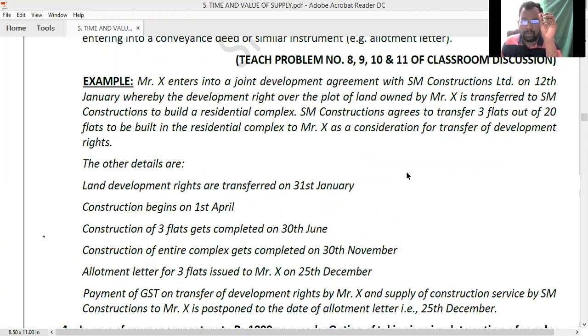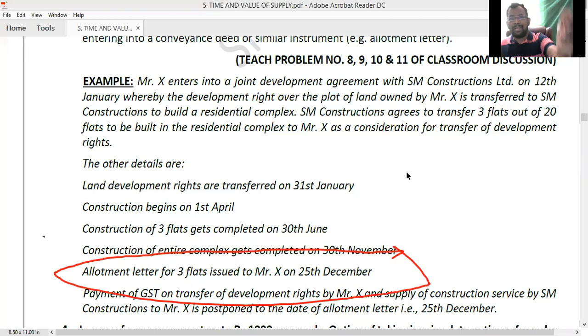Now on this particular construction service, X has to pay the GST. Sir, when should he pay the GST? As and when he receives the 3 flats from SM Constructions. No need to pay the GST immediately on transfer of development rights. Why? Because immediately on transfer of development rights, he is not getting consideration. The development rights were transferred on 31st January, whereas he got the consideration on 25th December.